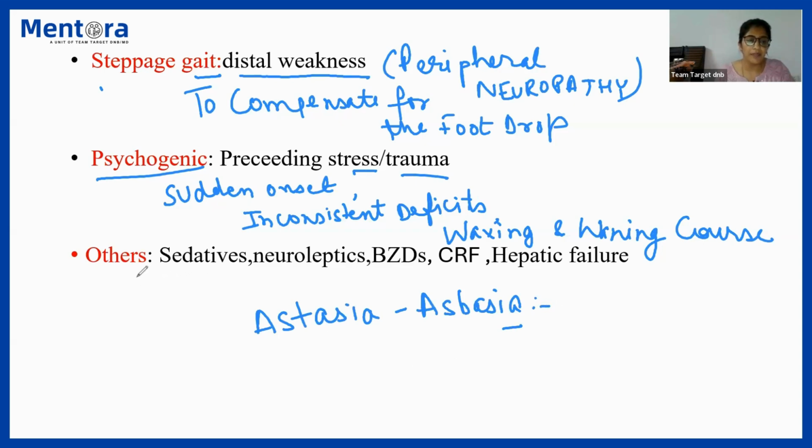The last kind of etiology is others, or you can write it as miscellaneous. This is due to the effects of certain drugs like sedatives, neuroleptics, benzodiazepines, or in patients of chronic renal failure, hepatic failure, where they might land up in encephalopathies, right? Out of all the types of gait disorders that we have discussed, the kinds that are actually reversible are due to vitamin B12 deficiency, that is sensory ataxic gait, or those occurring as a side effect of certain drugs, or the psychogenic ones. Those are the gaits that are actually reversible.